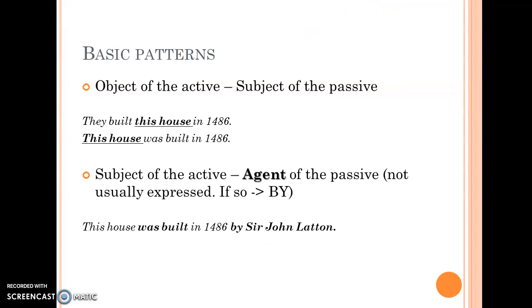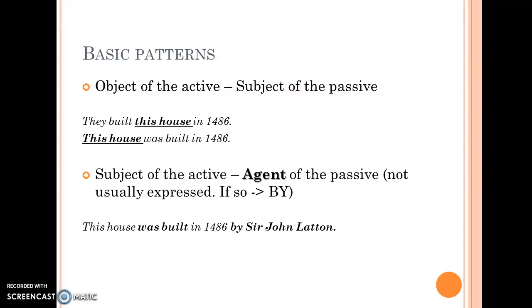Some basic patterns that you can't forget: passive voice includes an object, which is the object of the active voice, becoming the subject in the passive. "This house was built in 1486": "this house" is the object of "built" in the active sentence.